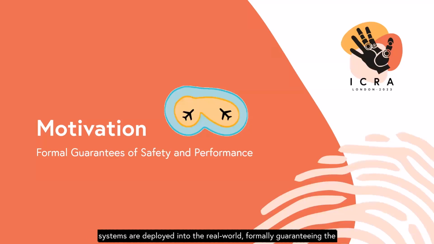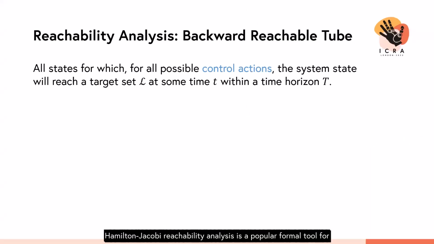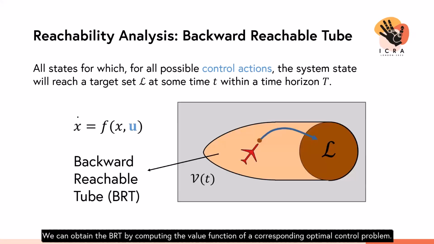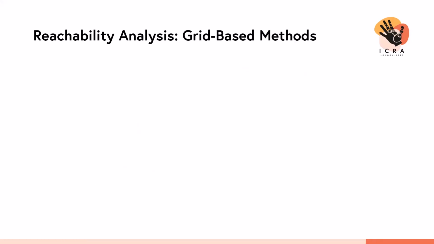As more autonomous systems are deployed into the real world, formally guaranteeing the safety and performance of these systems becomes increasingly important. Hamilton-Jacobi reachability analysis is a popular formal tool for providing such guarantees by computing a system's backward reachable tube, BRT, which is the set of all states for which, for all possible control actions, the system state will reach a given target set at some time within a given time horizon. We can obtain the BRT by computing the value function of a corresponding optimal control problem. Along with the BRT, we can obtain a safety controller to keep the system outside the BRT.